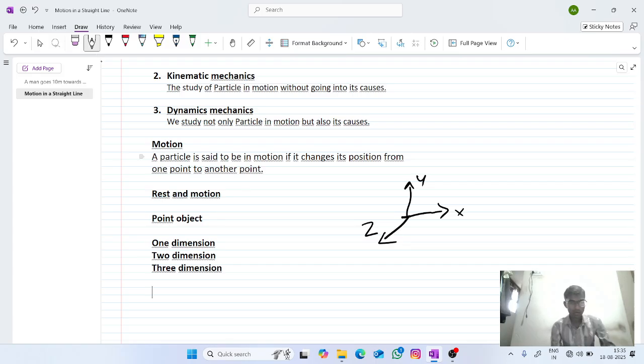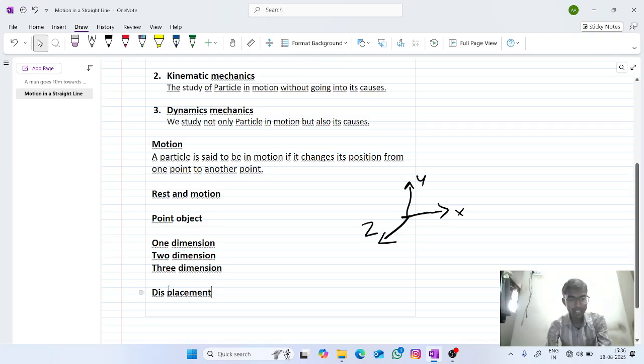We will see about displacement and distance. So first we will see displacement. So what do you mean by displacement here?